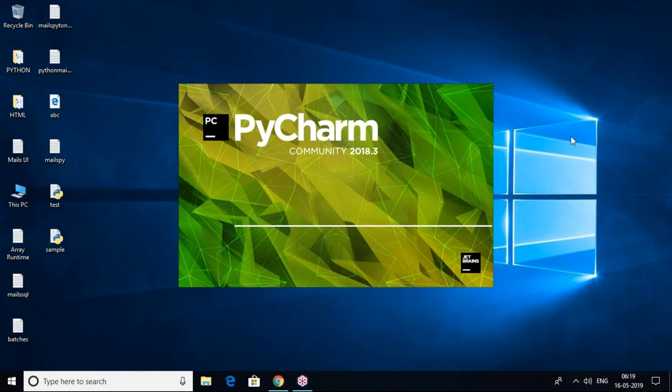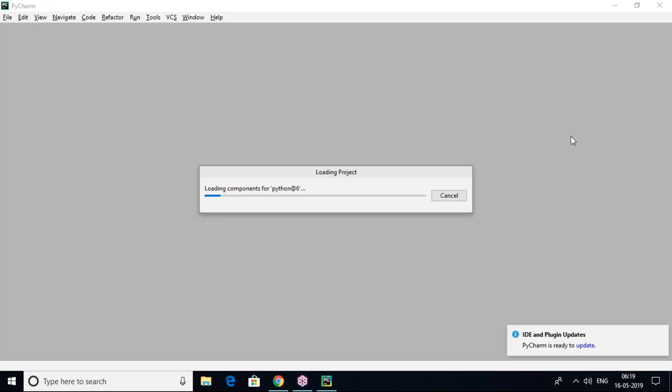Otherwise no need to use Notepad. I'll show what the problem is if I write the code in Notepad, and what the advantage is if I write the same code in the PyCharm editor.